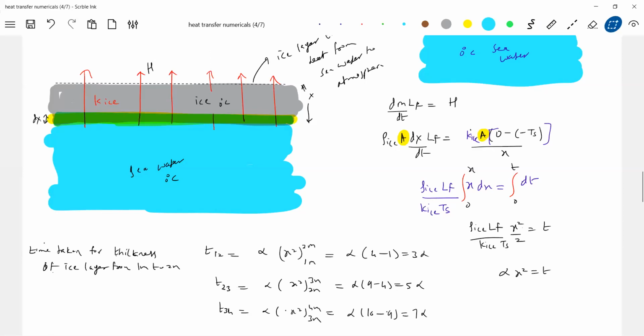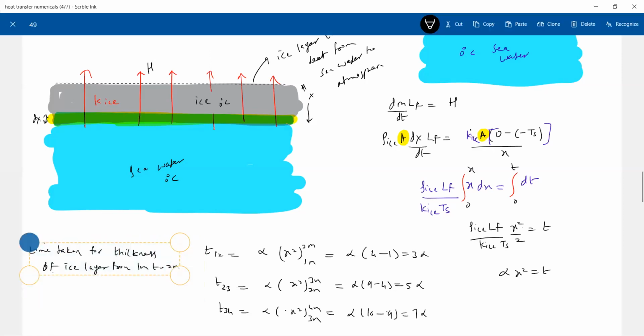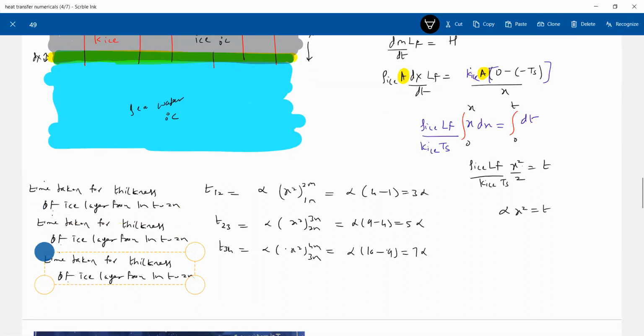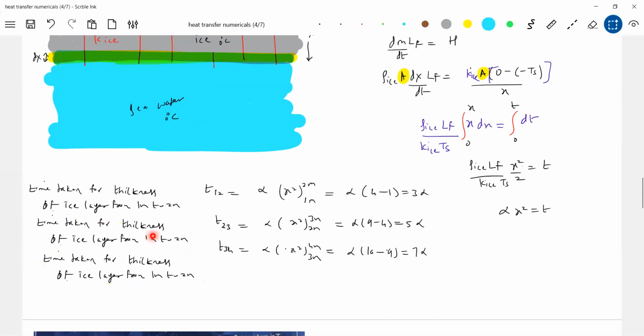Like this, we can do it. This is a general conclusion. So this will be 2 meter to 3 meter. Able to understand? So everything that happened, we are deriving mathematically.